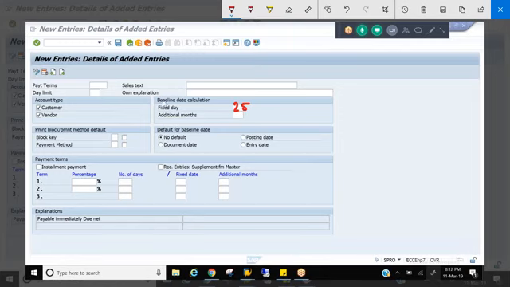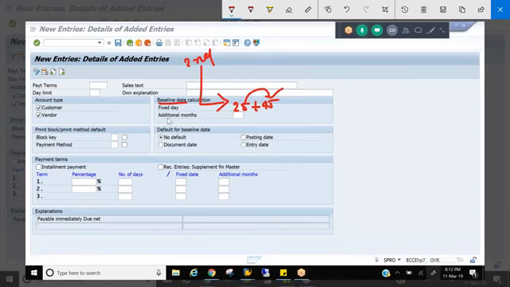So what will the system do? Baseline date, that means invoice creation date, right? So let's say 25th is the date, that means for a delivery you have done on 2nd, you have to wait up to 25th to raise the invoice. 25th plus 45 days is the due net. That means from 25th onwards, again the system will calculate 45 days.